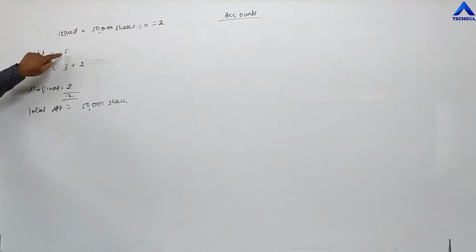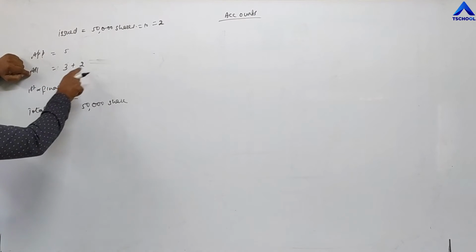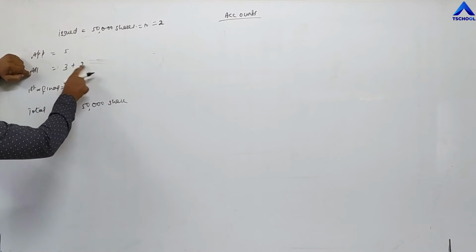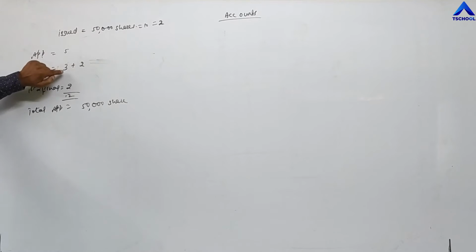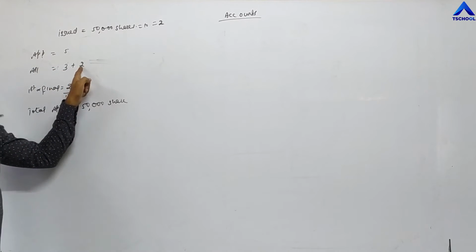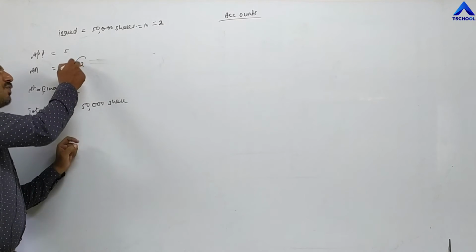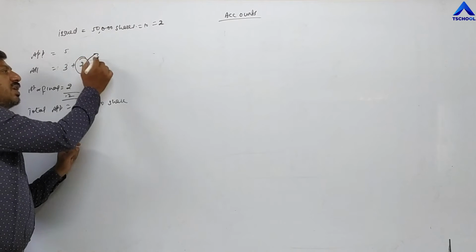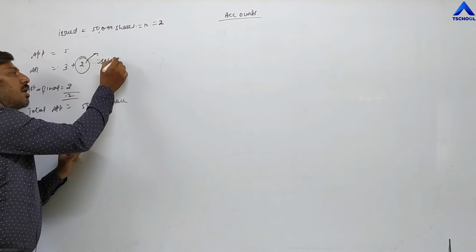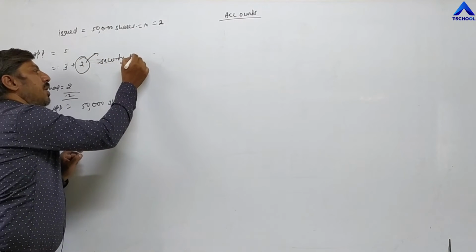So first time we have to pay 5 rupees for application. Second time we have to pay a total of 5 rupees, but 3 rupees will be transferred in our account and 2 rupees premium will be transferred in the company's premium account, security premium account. This is profit for the company. This amount will be transferred in the security premium account.